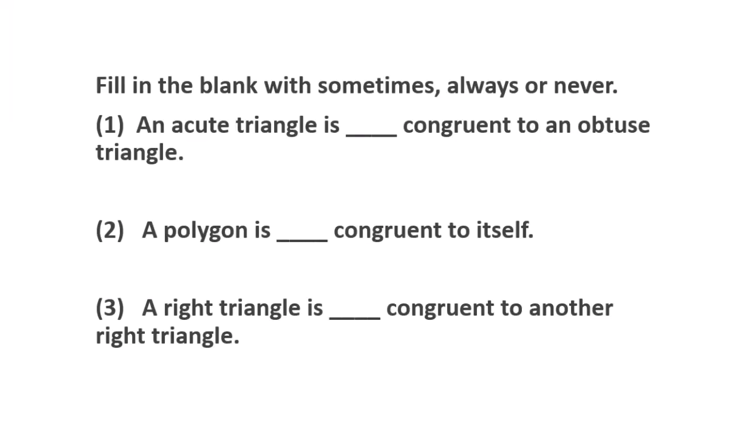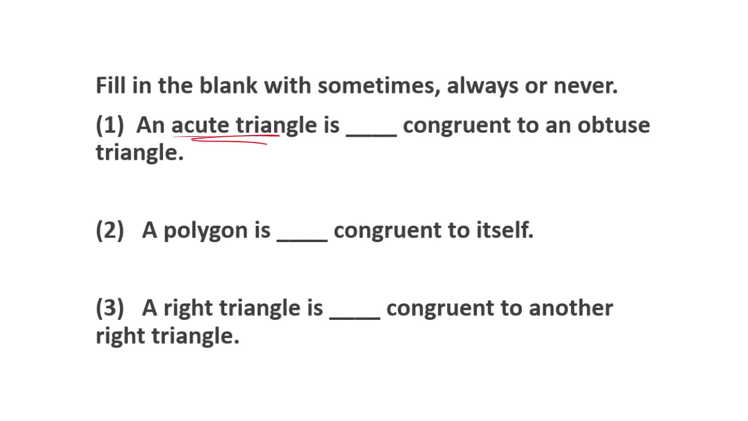So we'll do some sometimes, always, never questions. Always fun. So number one, an acute triangle is blank congruent to an obtuse triangle. So can an acute triangle sometimes, always, or never be congruent to an obtuse triangle?